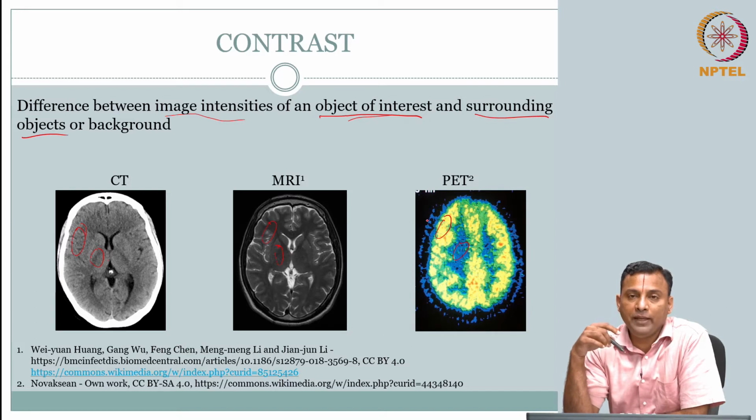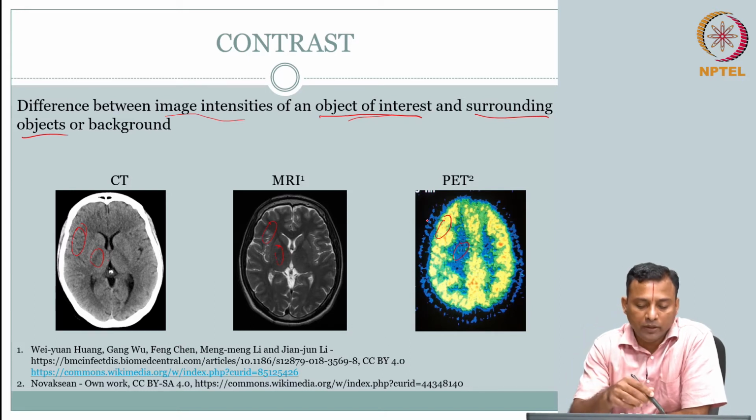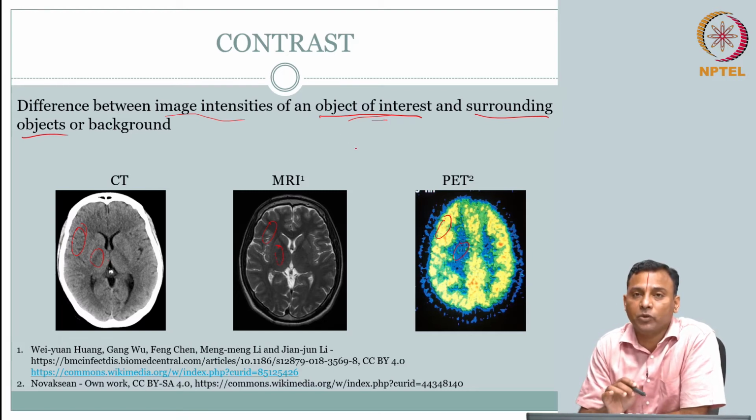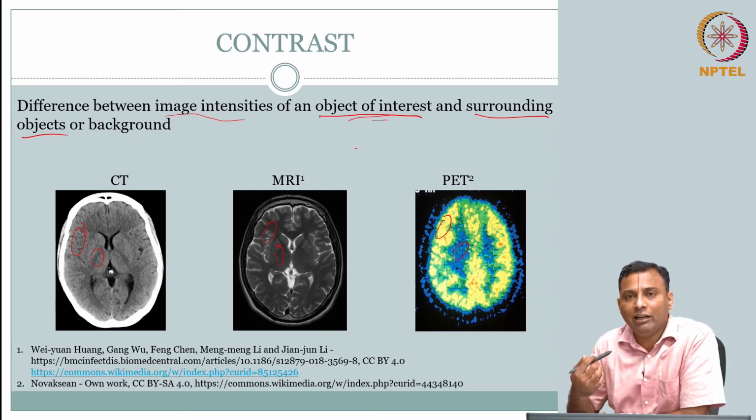So, what do we mean by all this? The image intensities of an object of interest versus surrounding objects or background, the difference between them is what is captured. Depending on the modality there is a fundamental signal.